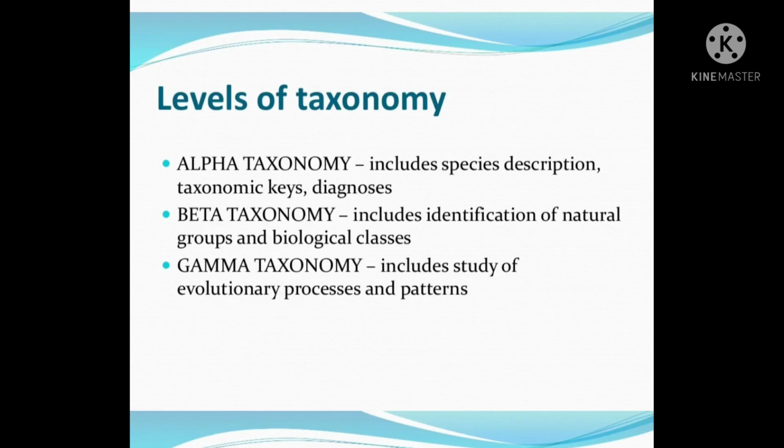Levels of taxonomy: alpha taxonomy, beta taxonomy, gamma taxonomy. Alpha taxonomy includes species description, taxonomic keys, diagnosis. Beta taxonomy includes identification of natural groups and biological classes. Gamma taxonomy includes a study of evolutionary process and patterns.